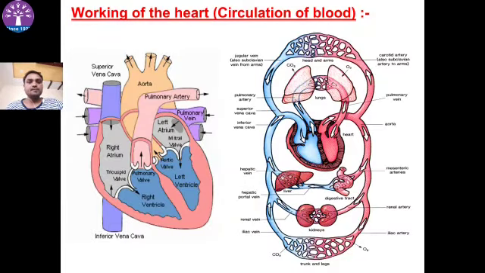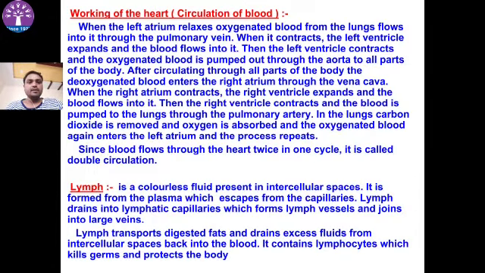Working of the heart. Circulation. When the left atrium relaxes, oxygenated blood from the lungs flows in through the pulmonary vein. When it contracts, the blood flows into the left ventricle, which contracts, and oxygenated blood is pumped out through the aorta. Aorta is the biggest artery in the body. Aorta carries oxygenated blood to all parts of the body.